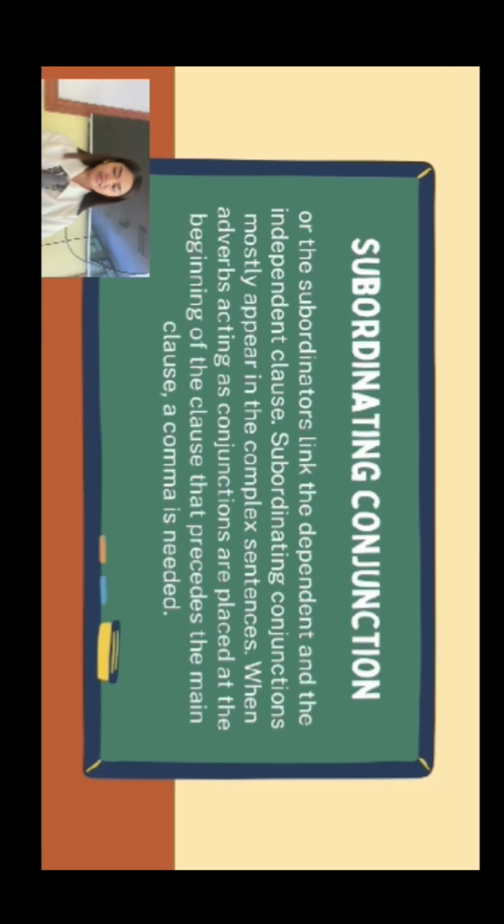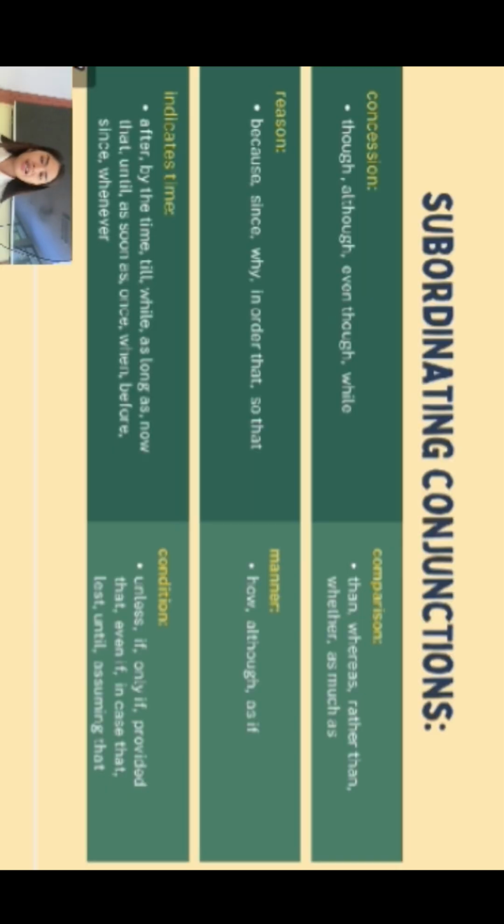Subordinating conjunctions, or subordinators, link the dependent and independent clause. Subordinating conjunctions mostly appear in complex sentences, with adverbs acting as conjunctions placed at the beginning of the clause and preceding the main clause, and a comma is needed. So here are the other examples or types of subordinating conjunctions.